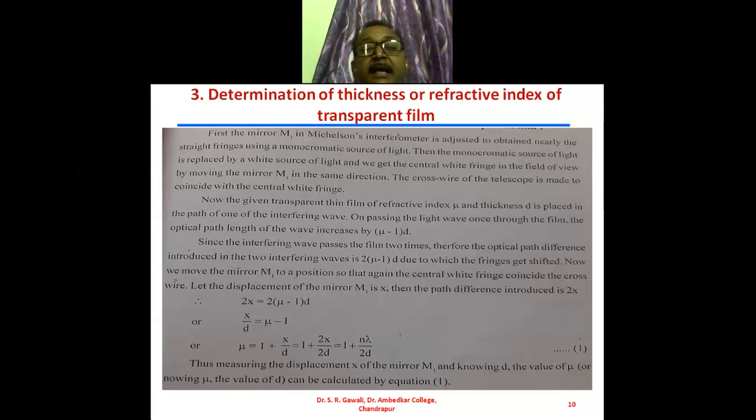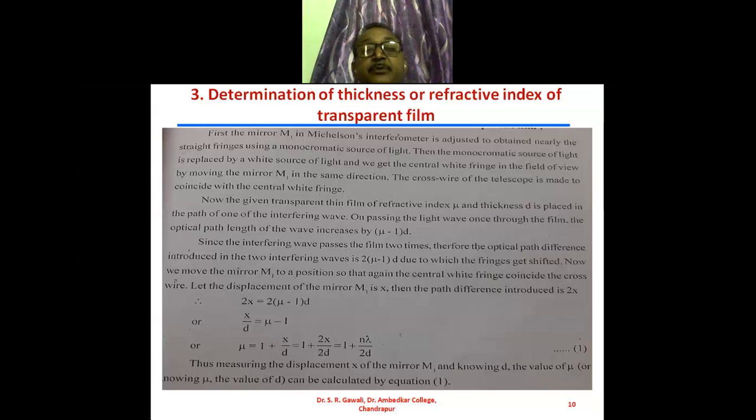So what will the optical path be? It will be (mu minus 1) into d on passing the light wave through the film. Since the interfering wave passes through the film two times, the optical path difference introduced in the two interfering waves is